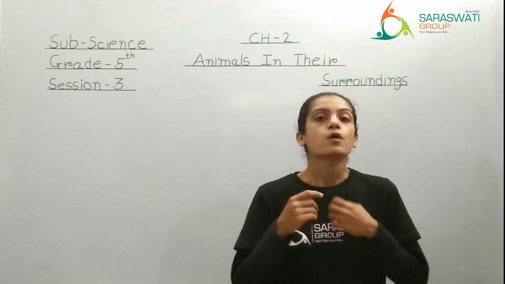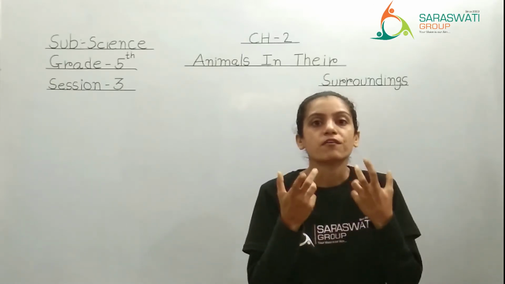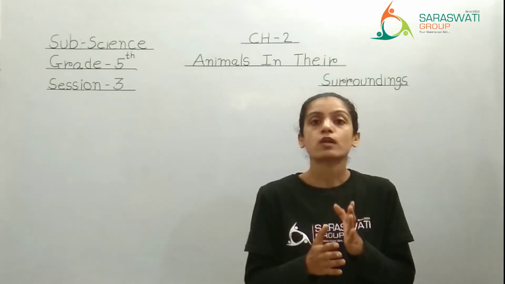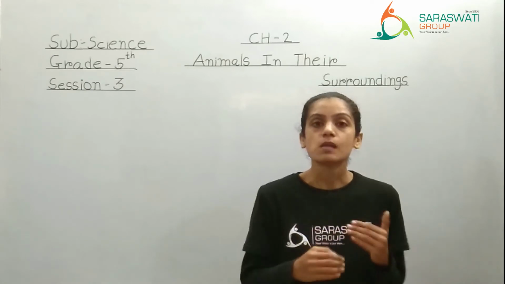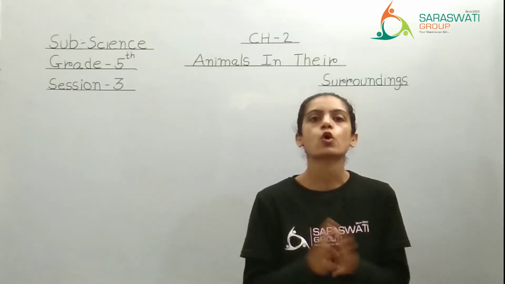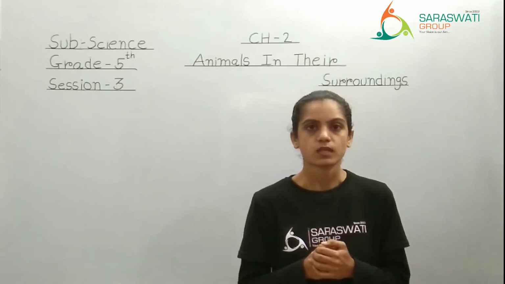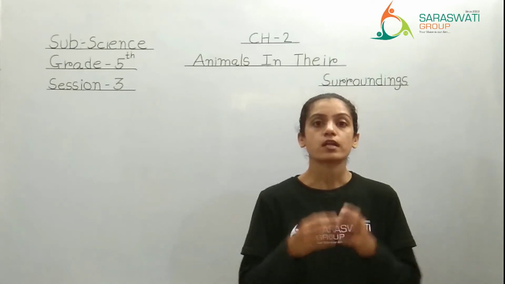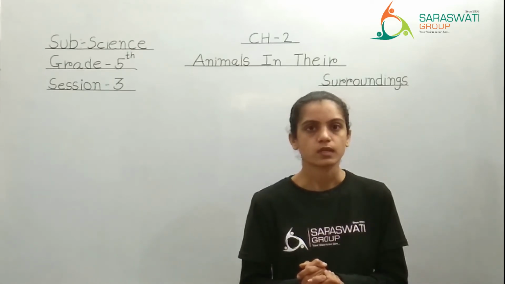They have very thick skin, and on that thick skin they have a fur which is also like a hairy structure, and this fur is helping them to protect their body against extreme cold. It keeps their body warm, right? So we can say that fur is also a type of body covering, right?